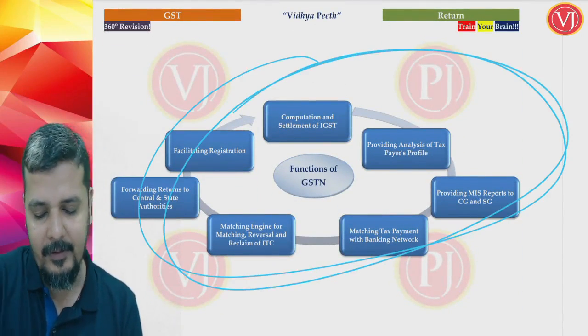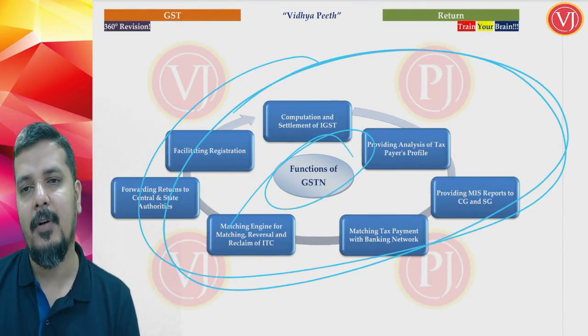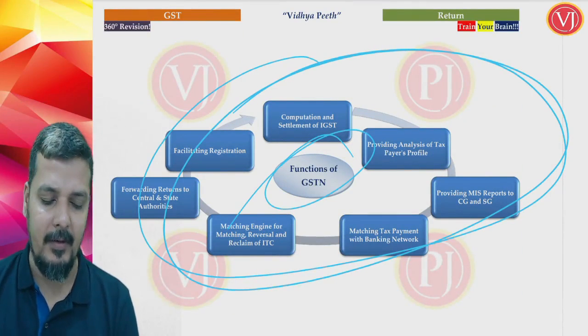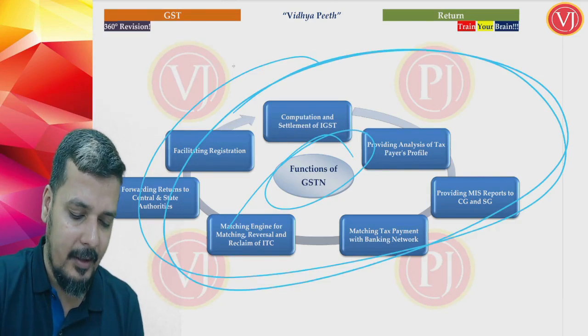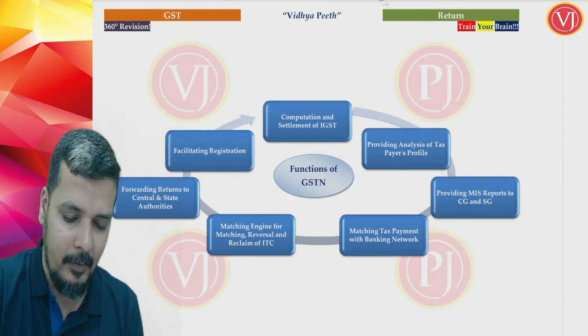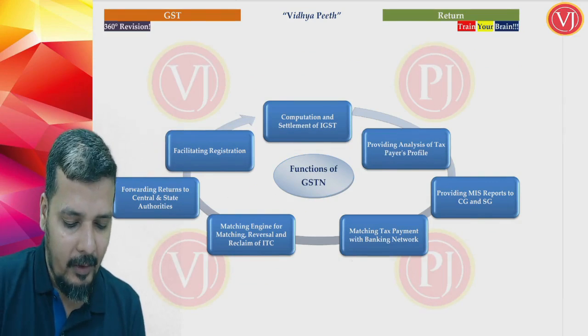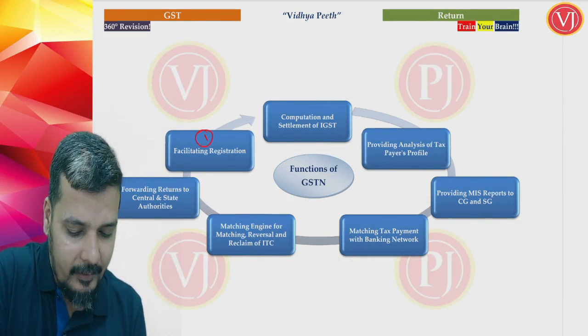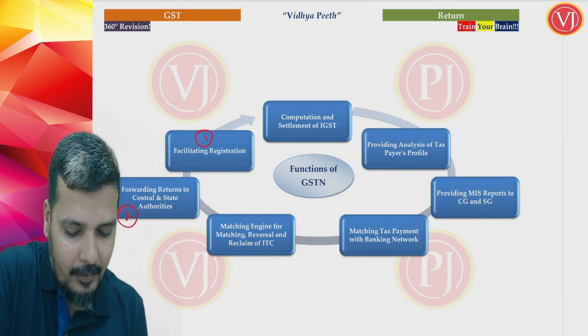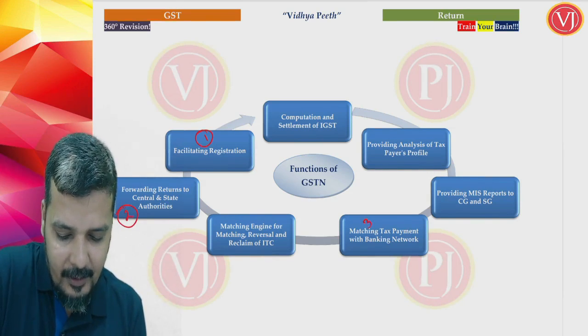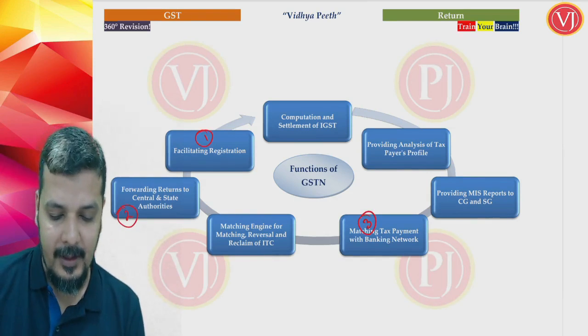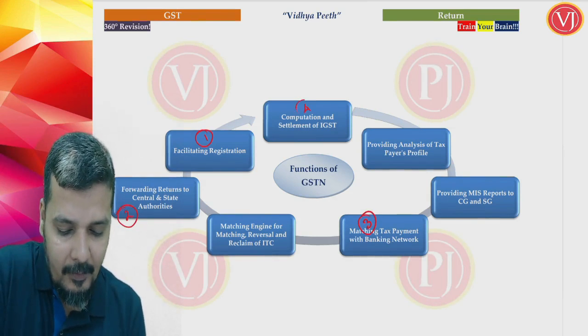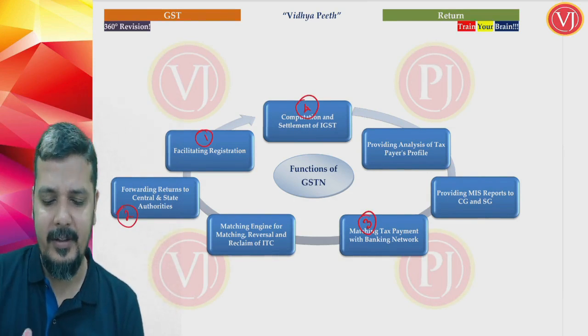So that is the basic understanding of your common portal, and this chart is not telling anything new. Whatever we have discussed about the GST network till now, it is reiterating what is given here, and there are certain additional points given here. Say for example, if you look at this particular point, it is talking about how your GST network will help you in getting registration, filing of returns, matching the tax payment, right? So this computation and settlement of IGST. So these details we have already discussed.